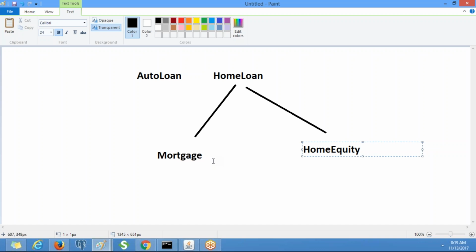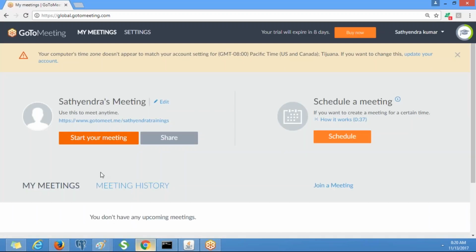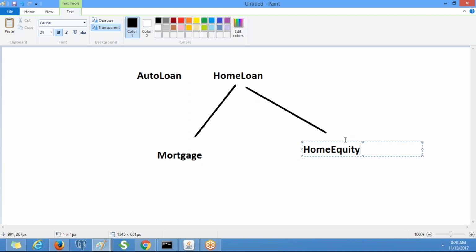I have a question here. Many of the fields can be common, so can't we use the same fields in home loan and auto loan? Because both are different work classes, can we use them or not? For example, for one property, we can define how we want. We can create mortgage and home equity separately also. But these are part of home loans, yes. So common things we put under here instead of creating them multiple times, and we can reuse them in these classes.